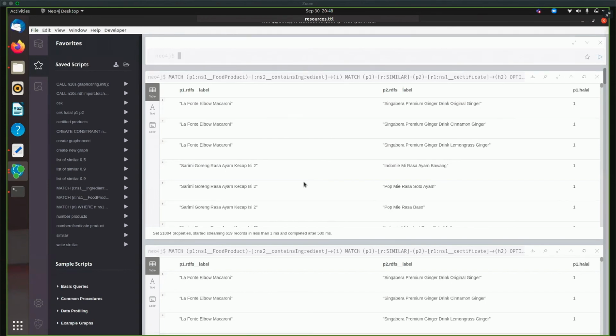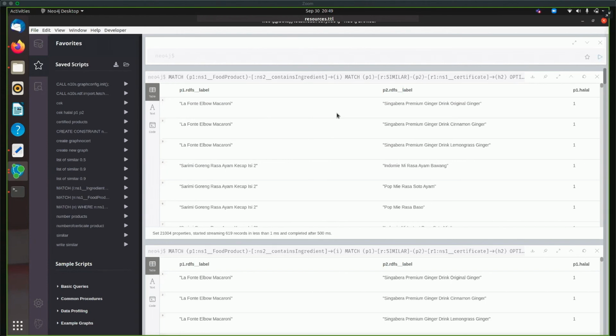Then we have Sarimi. Sarimi doesn't have the halal certificate. It is a popular noodle in Indonesia and has similar ingredients to Indomie mie rasa ayam bawang, so we can say this is also halal, maybe 90%. Or you can change it if you are not sure about 90%.